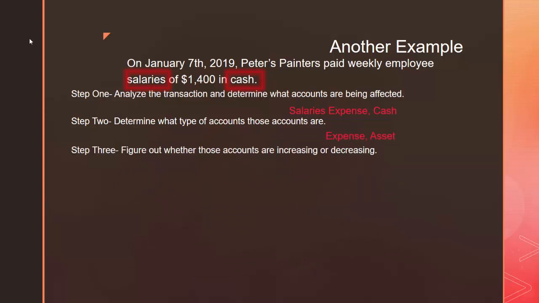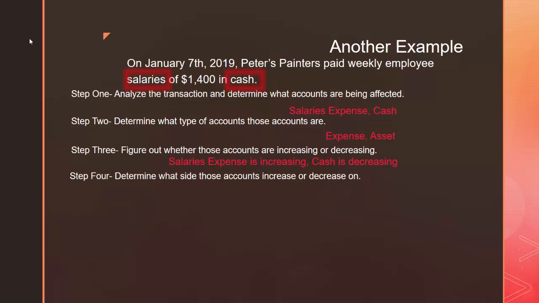In step 3, we need to figure out whether these accounts are increasing or decreasing. Salaries expense tracks how much salary we've paid our employees over a period of time, in this case January. After we pay our employees their paycheck, the total amount of salaries we paid is going to increase and our cash is going to decrease.